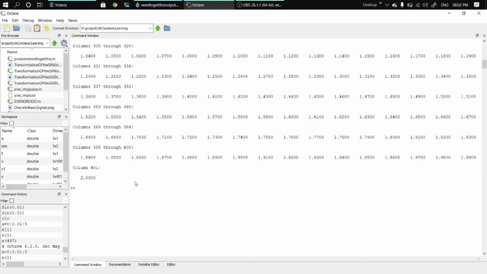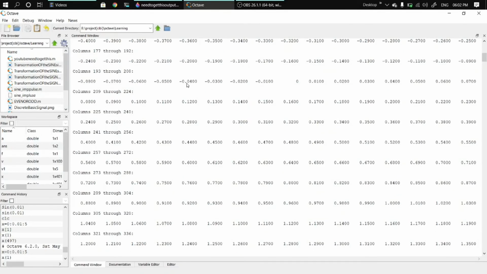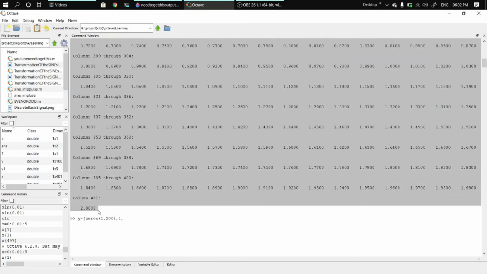So let's write the output function y is equal to: first 200 indices 0, so put zeros of 1 comma 200. Then at the 201 position we want 1, then from index 201 to 401 we want output 0.